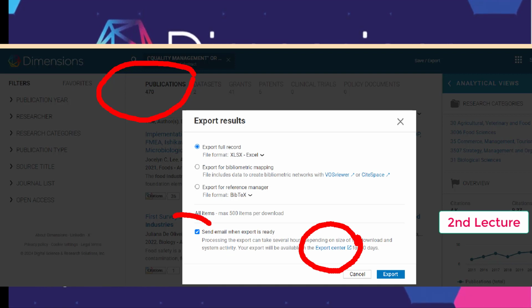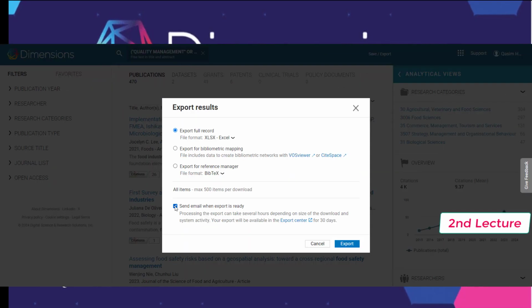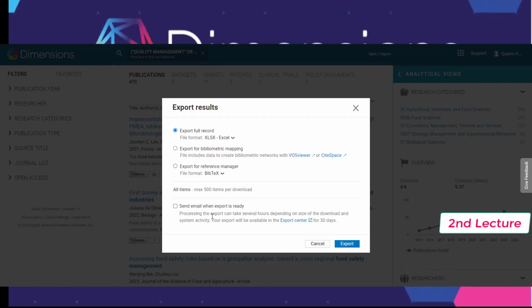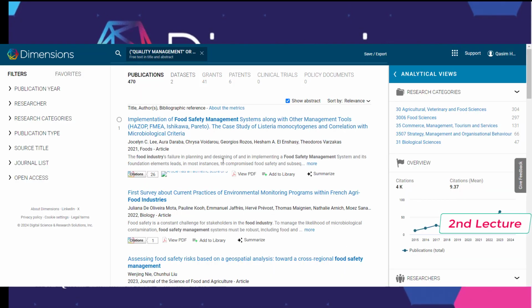If you select the option to send email when export is ready, Dimensions will send you an email when the download is ready. But you can deselect this option and click on export. Where do we find it?